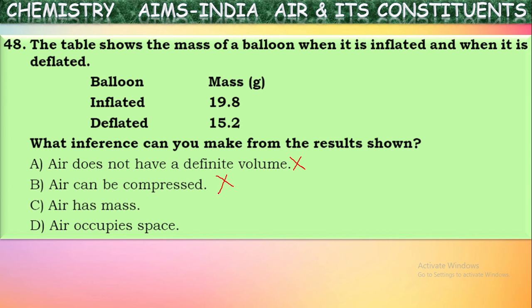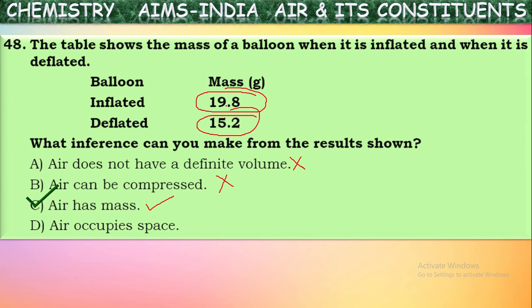Air can be compressed, but it is not proved in this experiment. So what is proved here? Air has mass. Yes, if you see, when inflated, the balloon's mass is 19.8 grams. When it is deflated, its mass became 15.2 grams. So the difference in these two values is because of the mass of the air. So from this experiment we can prove that air has mass.